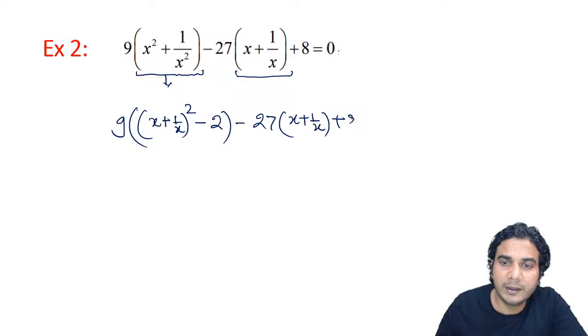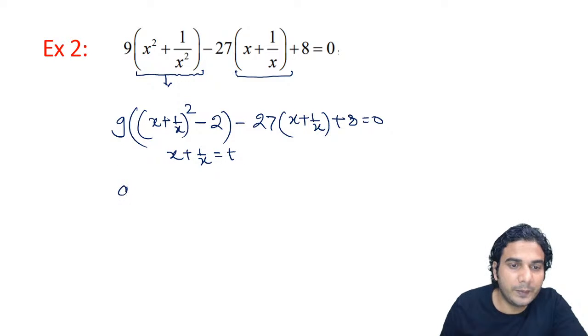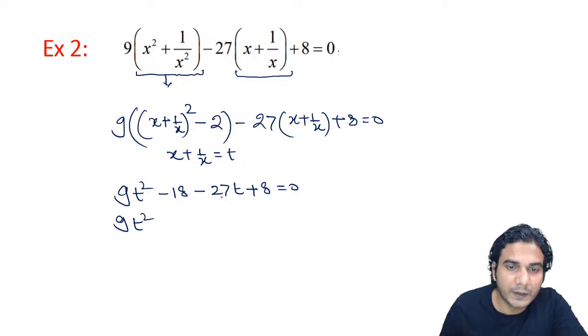Also simultaneously you can put x plus 1 upon x is equal to t. So we'll solve this equation in terms of t. So it will be 9t square minus 18 minus 27t and plus 8 is equal to 0. So finally you'll have 9t square, and this is minus 27t. Alright, and then you can add these two terms, so it will be minus 8.